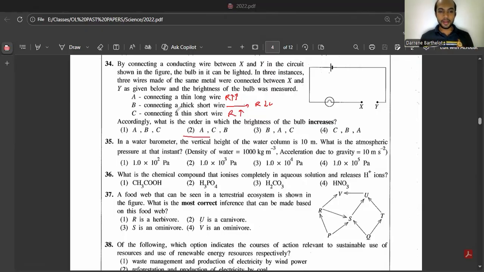35. In a water barometer, the vertical height of the water column is 10 meters. What is the atmospheric pressure at that instance? Okay, so you can apply h rho g. Height is 10 meters, density is 1000, and g is 10.